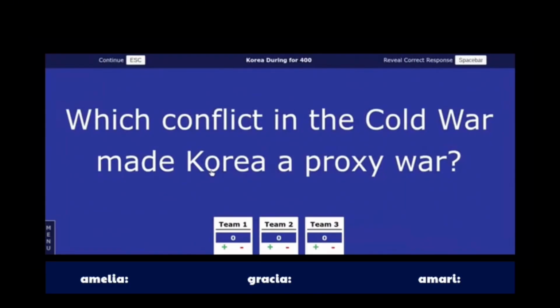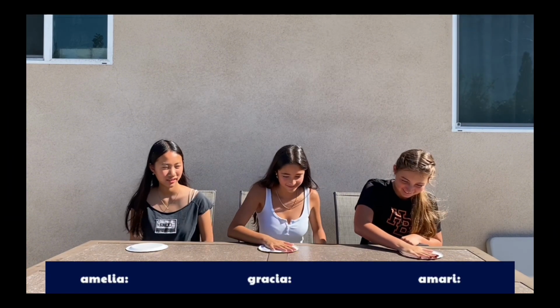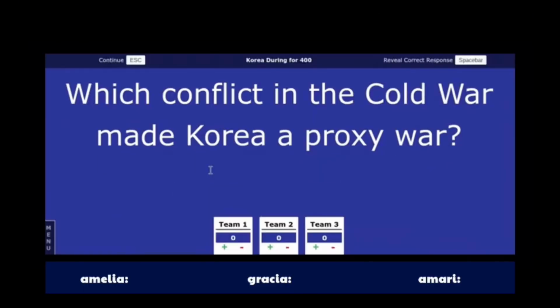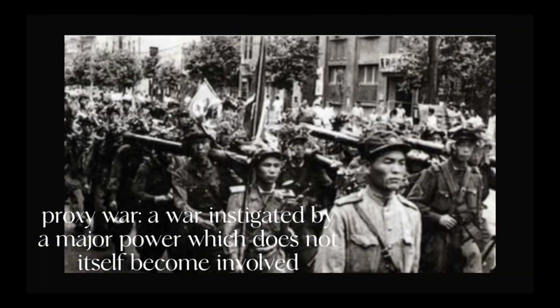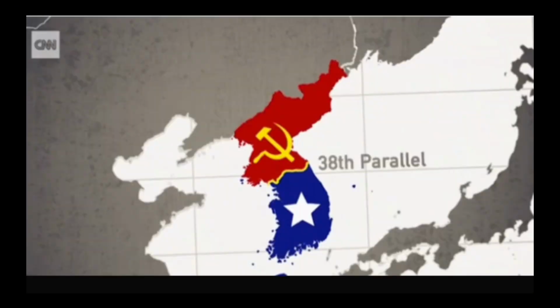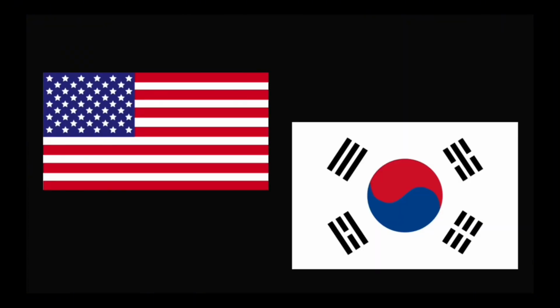Korea during for 400. What conflict in the Cold War made Korea a proxy war? The American Revolution. Wow, what a close call. But after reviewing the footage, this one goes to Amari. Korean War. Correct. The Korean War made Korea a proxy war because when North Korea invaded South Korea, the two major Cold War rivals, the United States and the Soviet Union, chose sides without fighting each other directly. The Soviet Union sided with North Korea and the United States sided with South Korea.